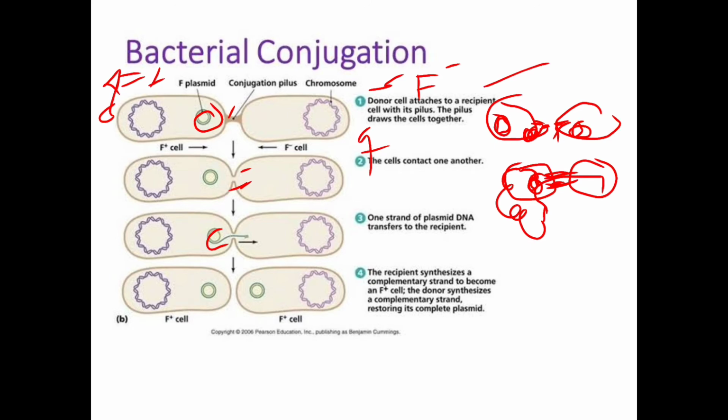See, in the first case what happened here? The donor cell attaches to a recipient cell with its pilus. The pilus draws the cells together. They attach the two cells. How do these two cells come near or get attached? With the help of the pilus. Next, in the next case what happens? Here the cells contact one another. Here the signaling takes place. Later, one strand of the plasmid DNA is transferred to the recipient.